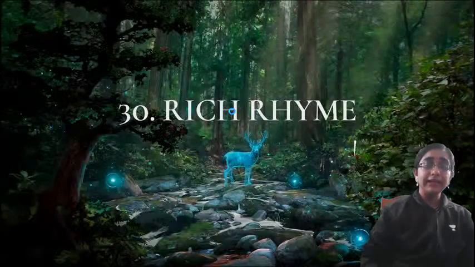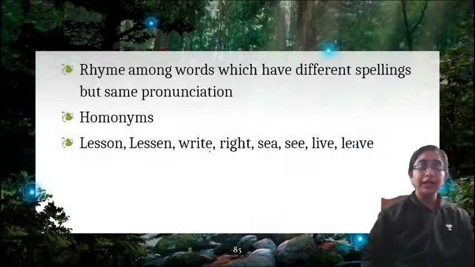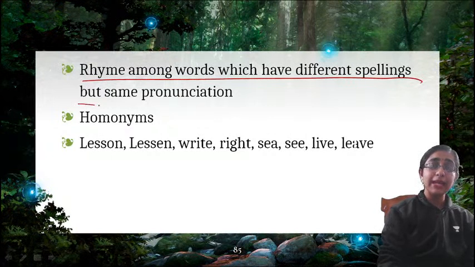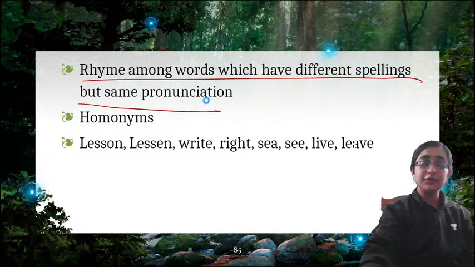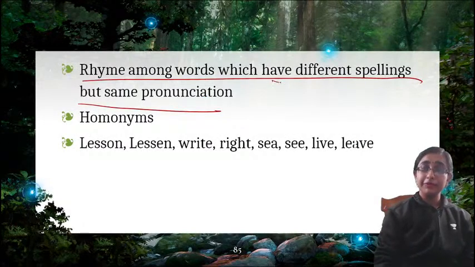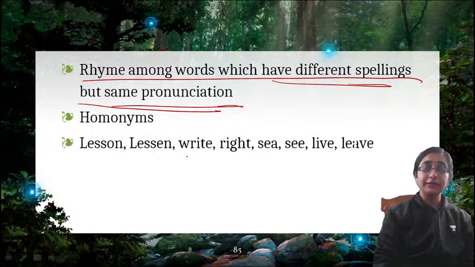Now next is rich rhyme. What is rich rhyme? Rich rhyme means rhyme among words which have different spellings but the same pronunciation. Yes, this is what Kavita you are saying. Right.